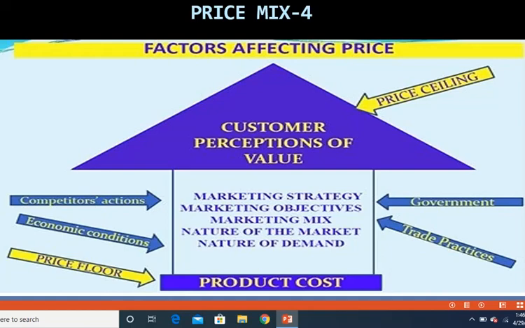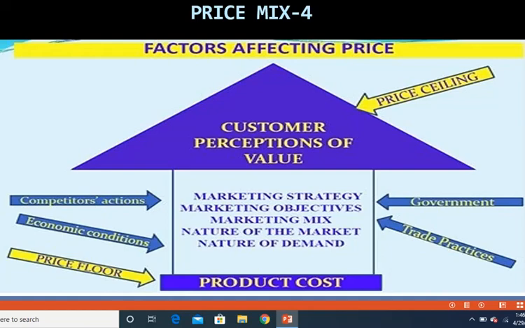So you should not allow the price to go above this maximum price, that is the ceiling price. The ceiling price can be brought down if the company takes a lot of care in ensuring that the costs are controlled. So therefore ceiling price should be kept as low as possible.